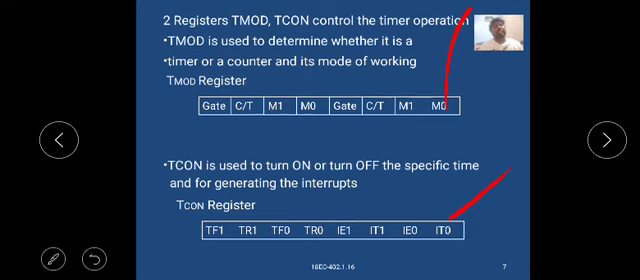Two registers, TMOD and TCON, control the timer operation. The TMOD is used to determine whether it is a timer or a counter, and its mode of working.